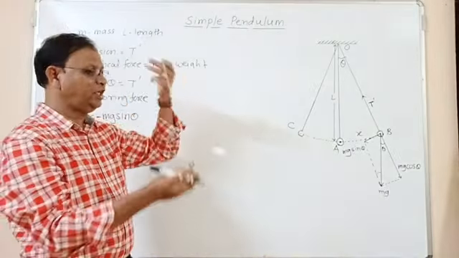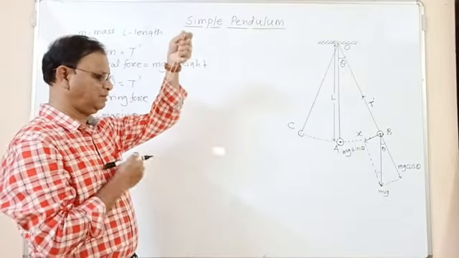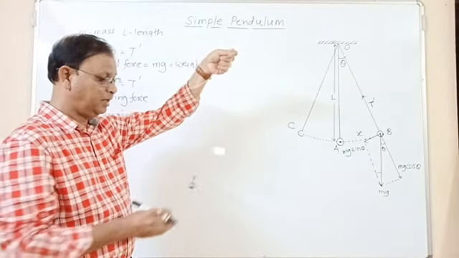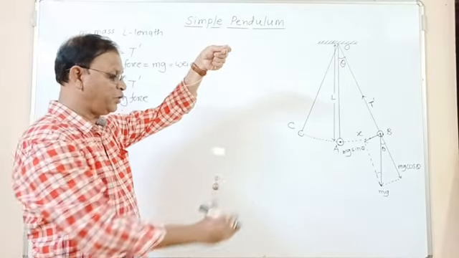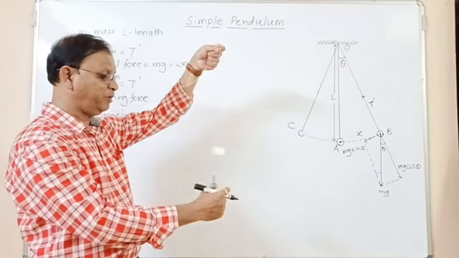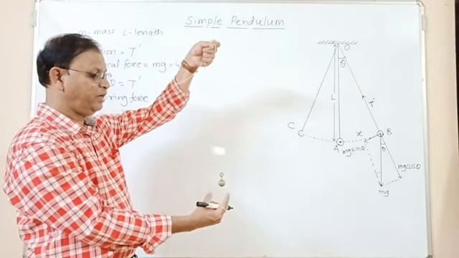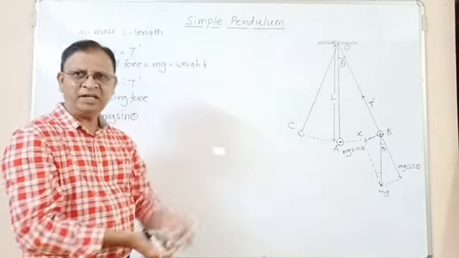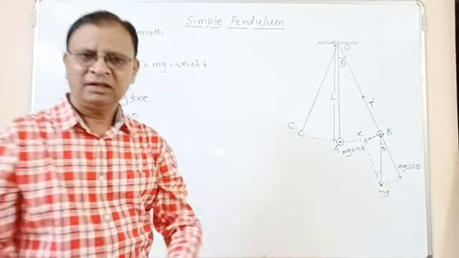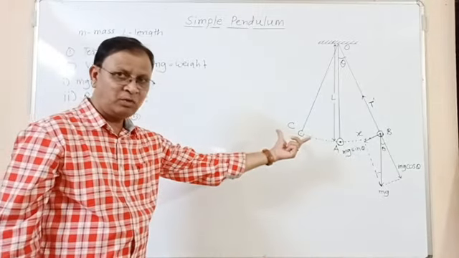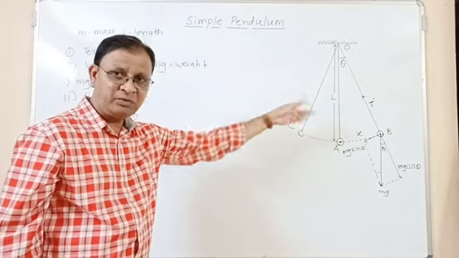Amplitude of oscillation is very small. What does that mean? This is the large amplitude, we can say this is the large amplitude. Look here. But if the amplitude of oscillation is very small, that means the path of oscillation of the pendulum is very small. Then the angular displacement theta is also very small. If the path of oscillation is very small, then angular displacement theta is very small.